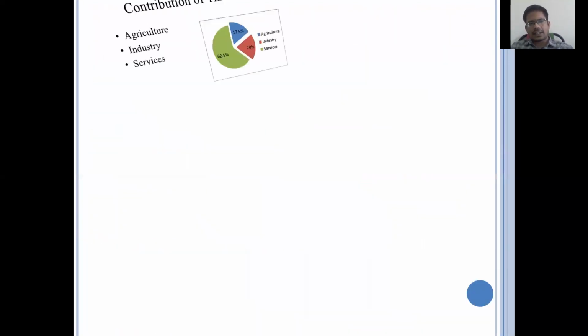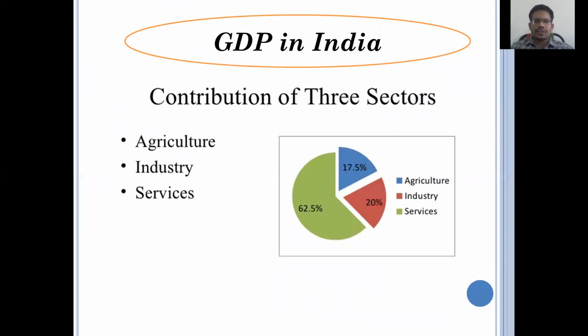Let us discuss the next calculation. On your screen, you may observe the contribution of three sectors in our Indian GDP. The agriculture sector provides only 17.5% of GDP, the industrial sector provides 20%, and the service sector contributes 62.5% of GDP. So the problem is that 53% of the population contributes only 17% of national GDP. That is one of the major features of India.